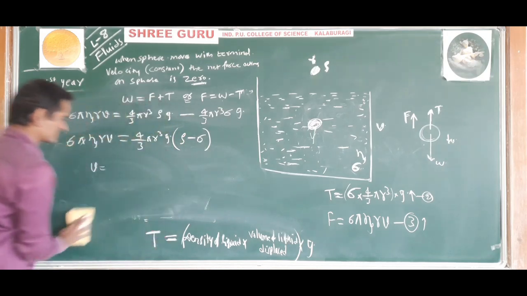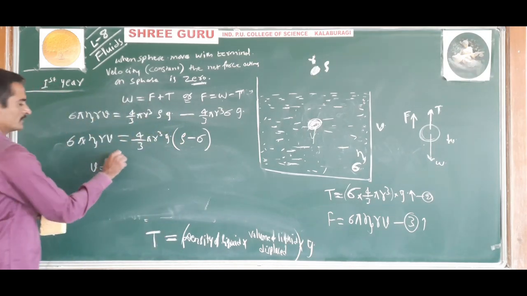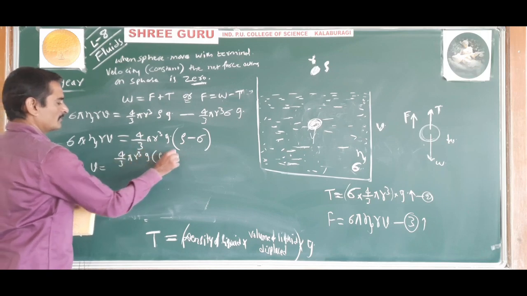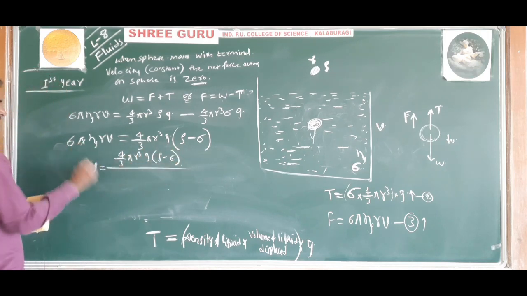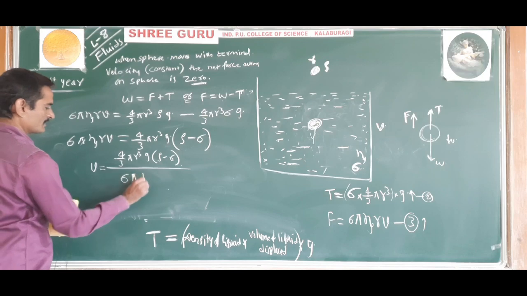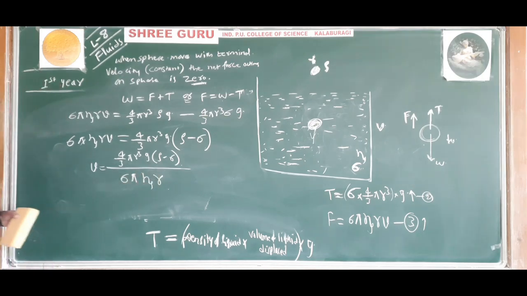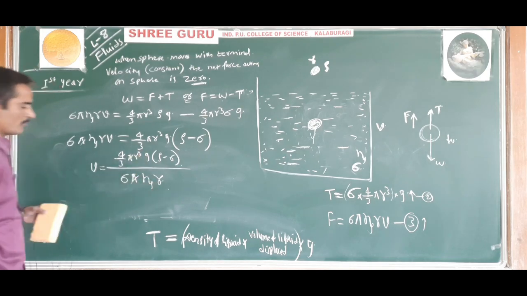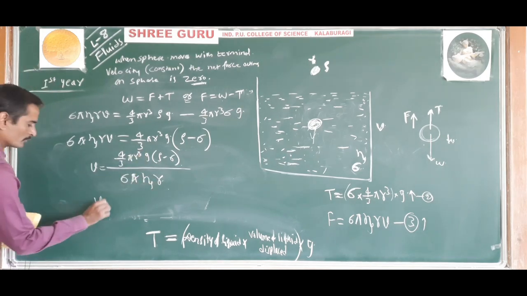No problem, write one more step. So v is equal to 4 by 3 pi r cube into g rho minus sigma, divided by 6 pi eta r. So now pi cancels and one r cancels. So v is equal